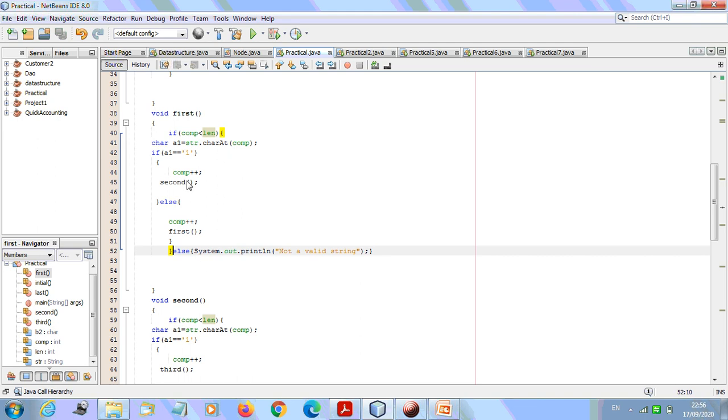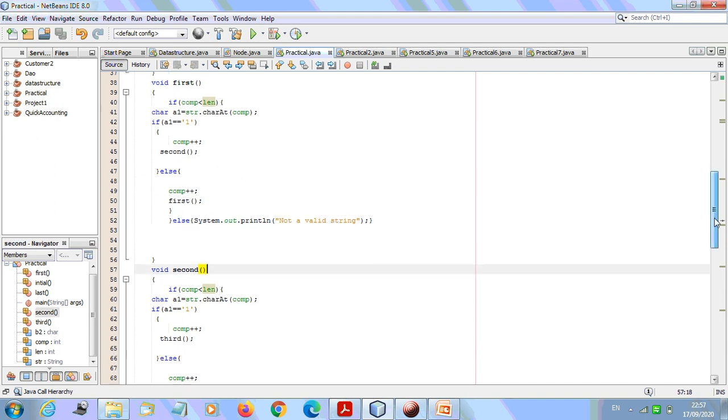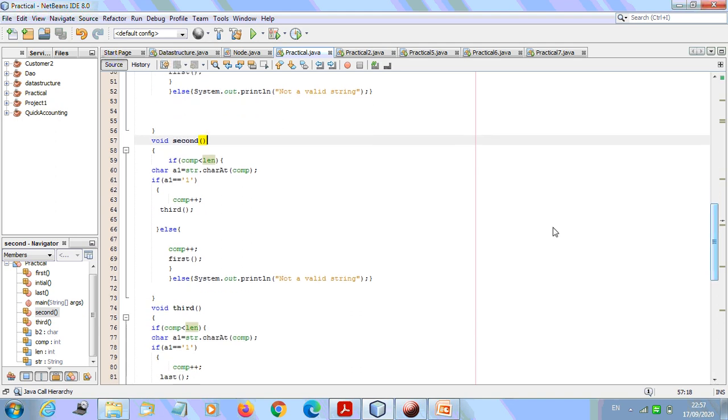So this is for Q0 state. If it is 1, we'll move towards second. The second method is written here itself. You can see, again in second, we have written the same procedure.